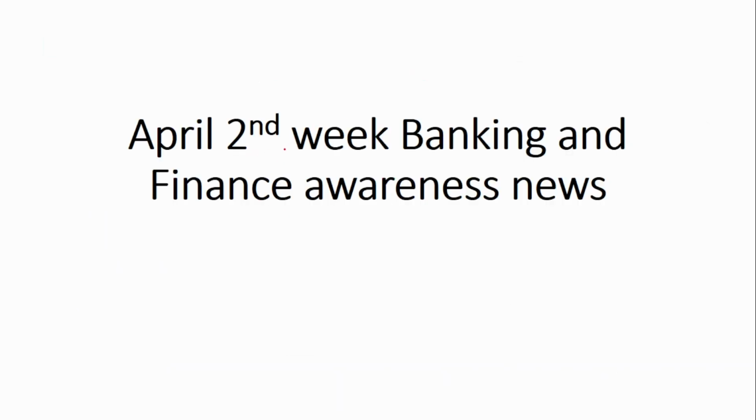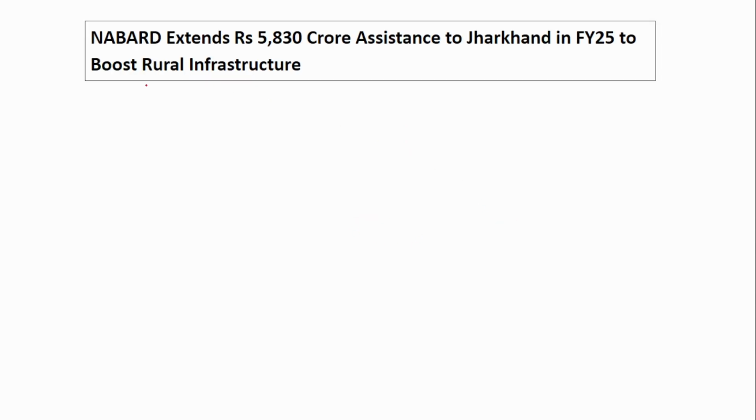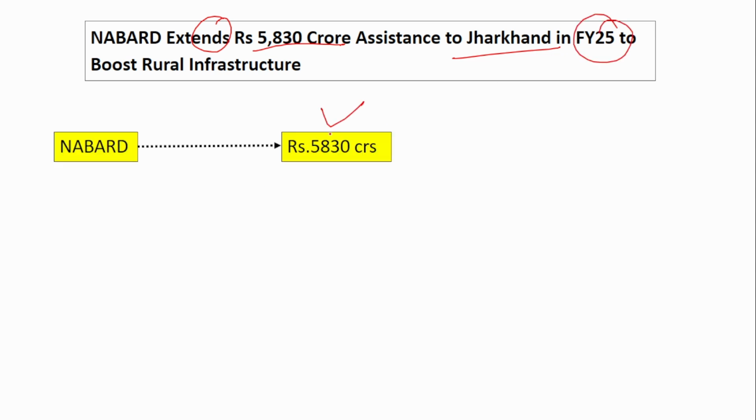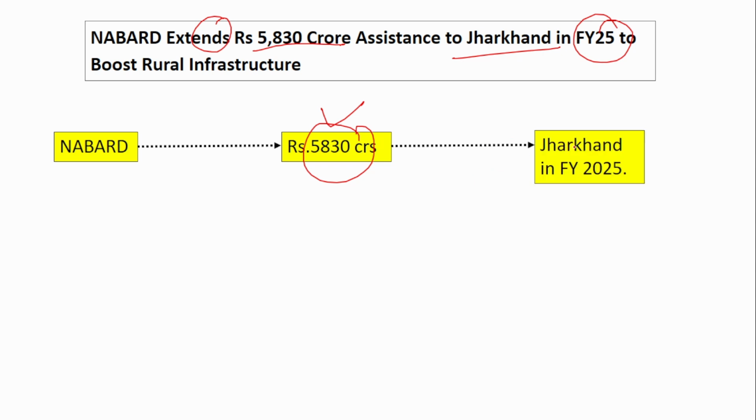Today, we are going to cover April 2nd week banking and finance awareness news. Moving to the first news. The first news is about NABARD. NABARD has extended 5,830 crore assistance to Jharkhand in financial year 2025. Remember the amount, it is 5,830 crores. This has been provided to Jharkhand in financial year 2025.